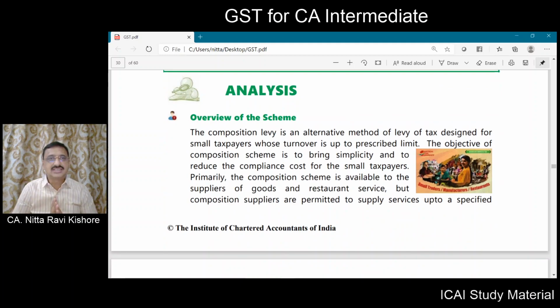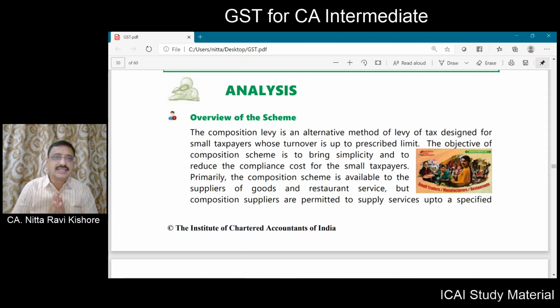In the previous class, we have understood and referred to the statutory provisions as contained in section 10 of the CGST Act. In that section 10, we have gone through various subsections, various provisions, various explanations.